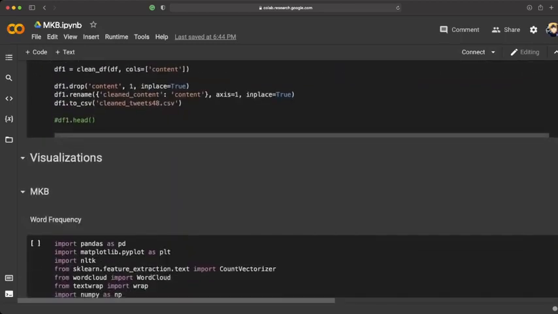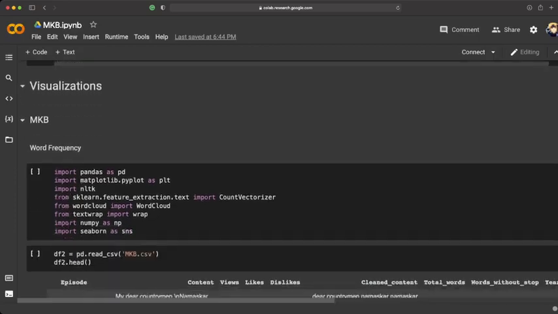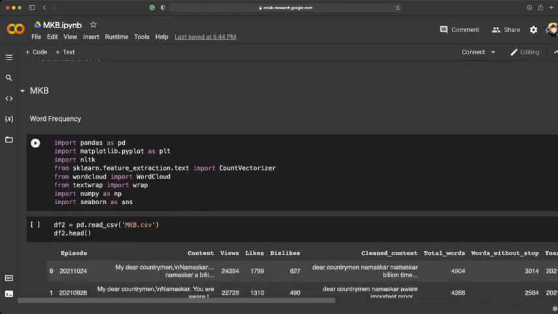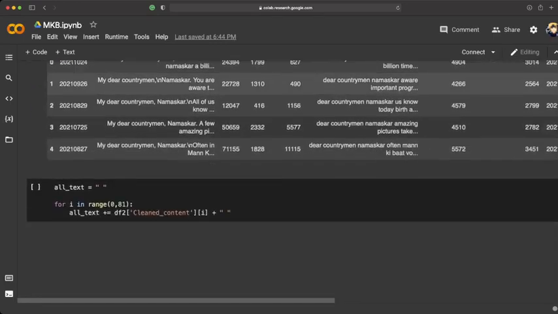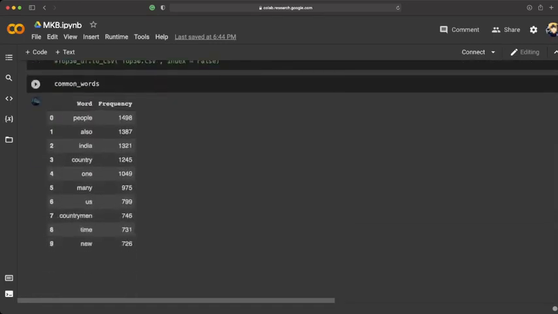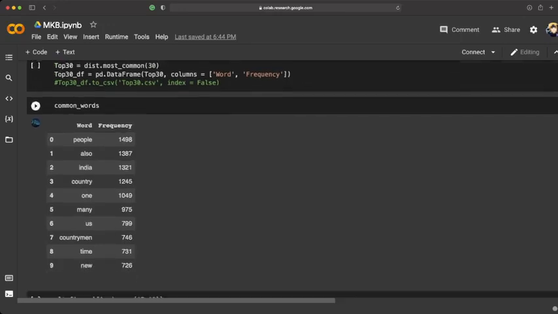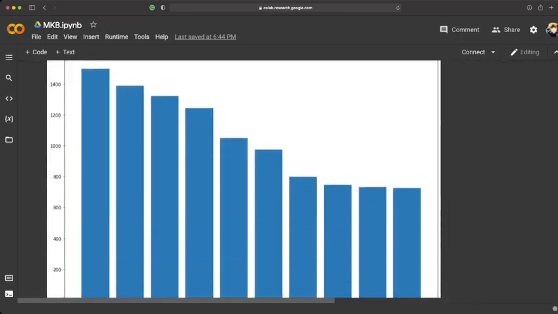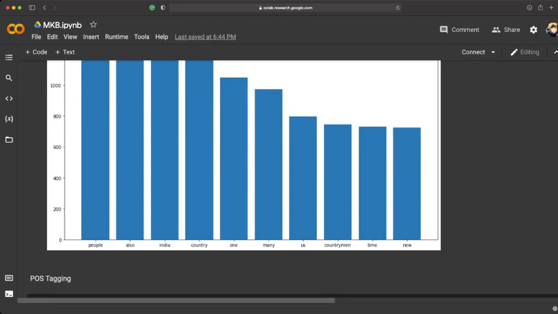So next comes the EDA part, which is exploratory data analysis. And we have done this both for Mann Ki Baat and Twitter. And for Mann Ki Baat, we have used word frequency, which is bag of words model. And you can see that we have found the top 10 words. And we have plotted it. You can see these are the words. We have obviously removed some stop words which are irrelevant.